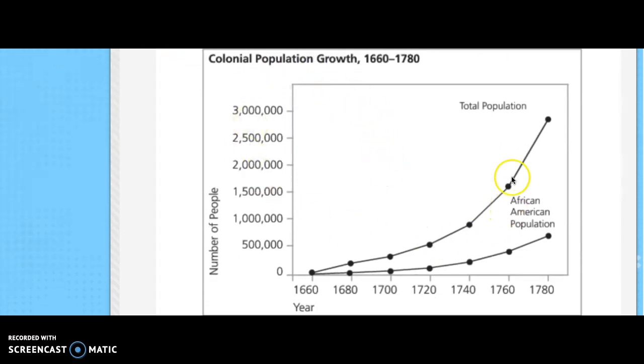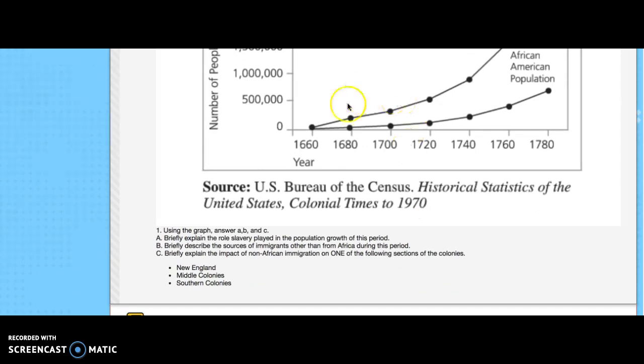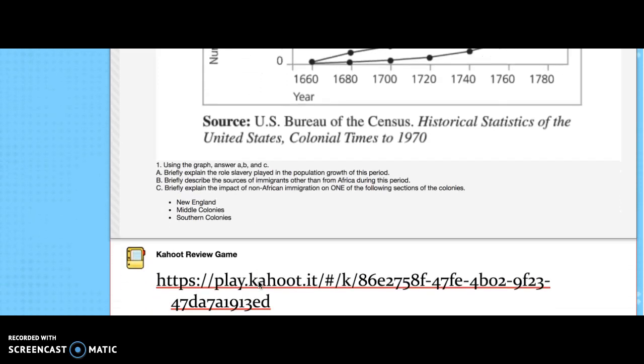But students are forgetting to use this chart in answering A, B, and C. So for A, B, and C, you must include analyzing the chart and then supporting it with evidence from knowledge you know from the reading. So make sure you are using this chart, this graph, to support your answers for A, B, and C, and that you're labeling A, B, and C.